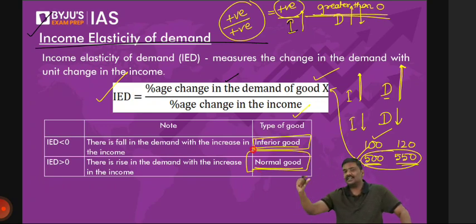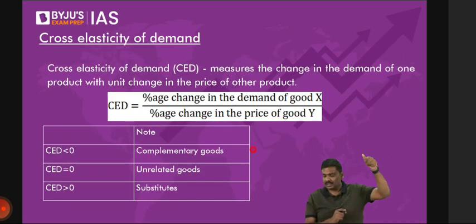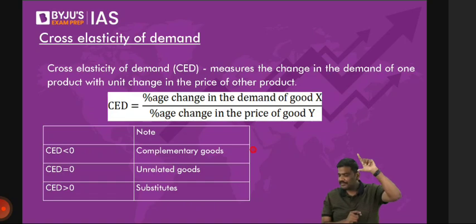Any doubts, please do let me know. Otherwise, I'll go to the next one here. Right? Because it is basically the application of what you have learned earlier in the concept of normal and inferior. Right? Can I go to the next one here? We'll take a break after this. Don't worry. We'll finish elasticity, then we'll take a break.